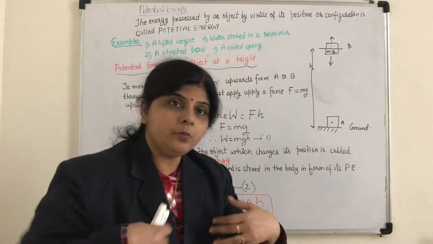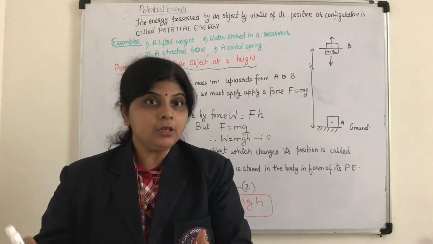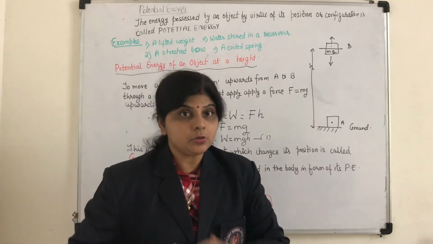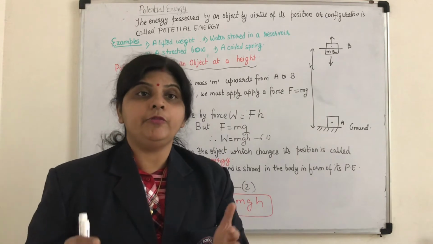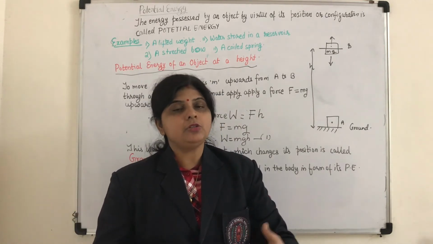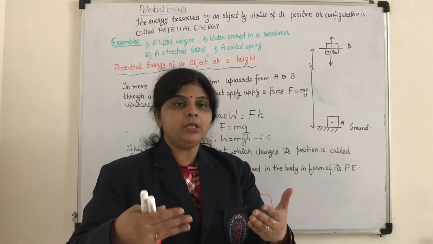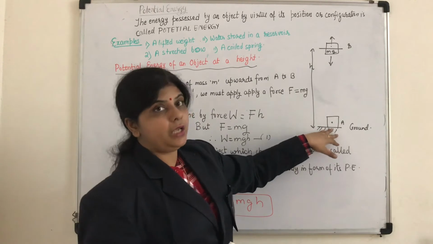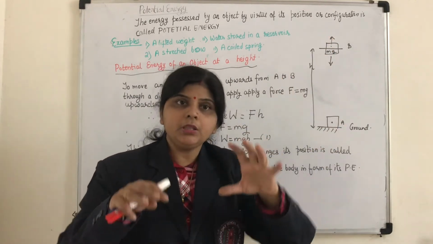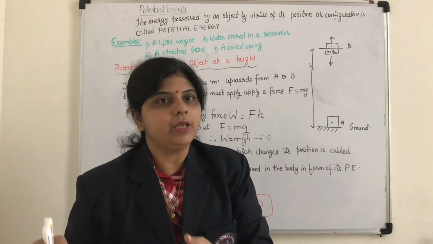Whatever work I do on that object will not go waste. Where will it be stored? It will be stored in the object in the form of its potential energy. So if I can calculate the work done by me on the object in moving it from point A to point B, then that work is equivalent to the potential energy.